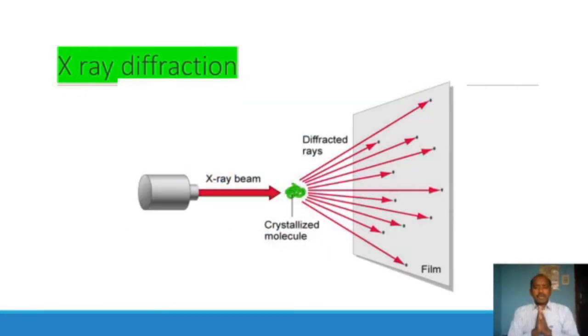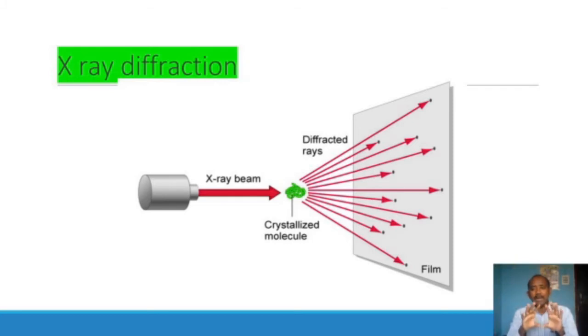X-ray diffraction is a simple technique. In this experiment, the X-ray beam is produced by an X-ray tube and falls on the crystal, after which it gets diffracted, and we get the diffraction pattern on the photographic plate.